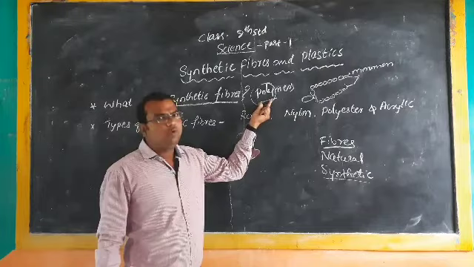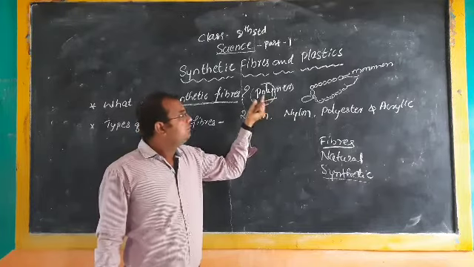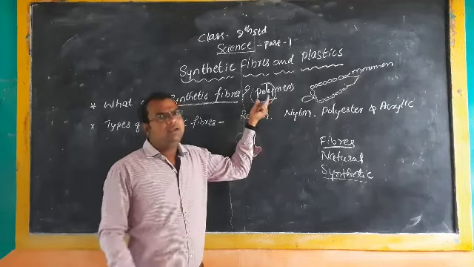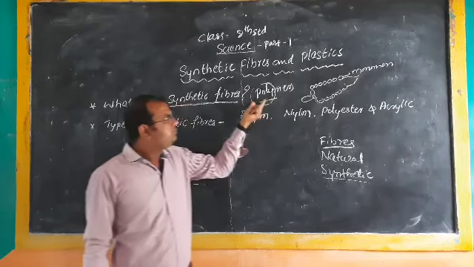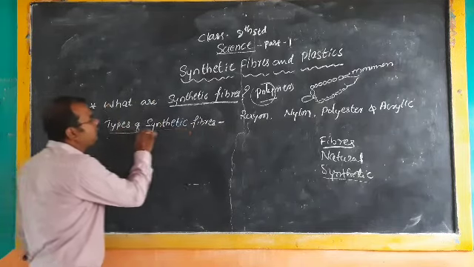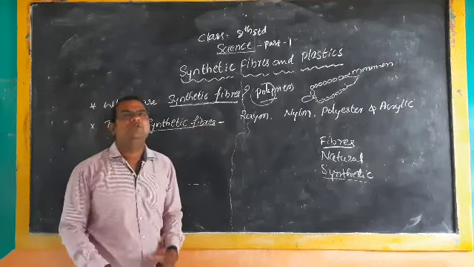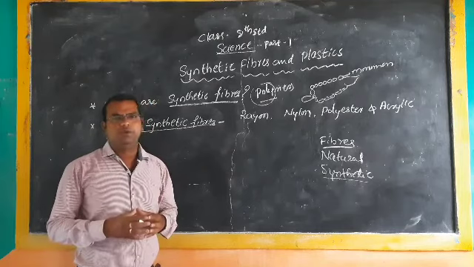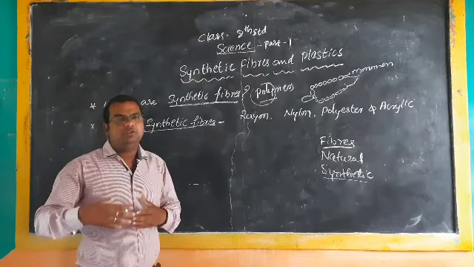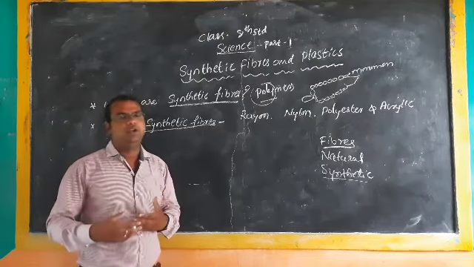Poly means many, a word obtained from the Greek word. Now the types of synthetic fibers. There are different kinds of synthetic fibers which we use to prepare many kinds of items.